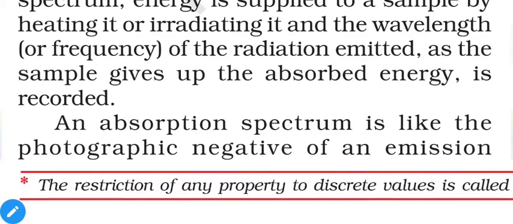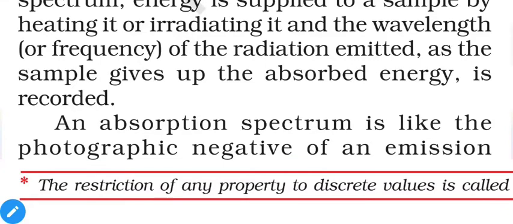For example, suppose our sample is absorbing red light. When we provide a spectrum of white light, our substance will absorb the red light from it. So what will be the result afterwards? Obviously, if red light is absorbed, then red light will be emitted.